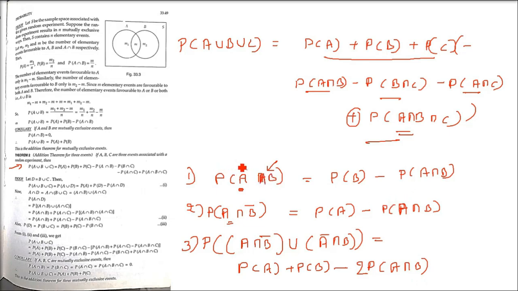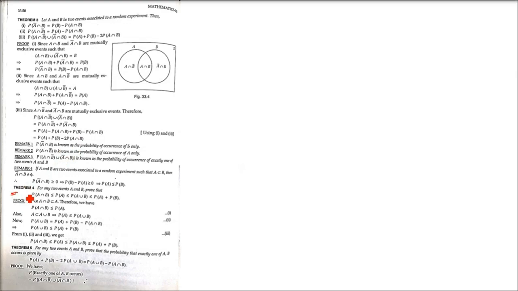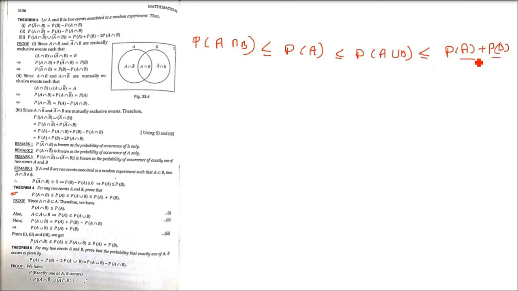So these are the two events A and B associated with a random experiment. Now if you associate a number, then you will see the relationship between all these that we have seen. That is, P(A intersection B) will always be the lesser number, lesser than P(A) and P(B). And it will be less than P(A union B), and that will always be less than or equal to P(A) plus P(B). So the highest number, if you assign a probability, will always be P(A) plus P(B), and the lowest one will be P(A intersection B).